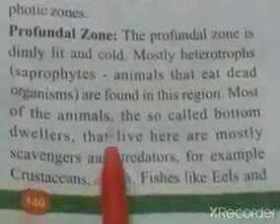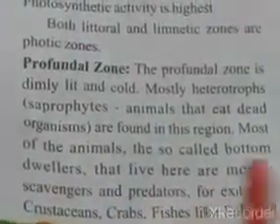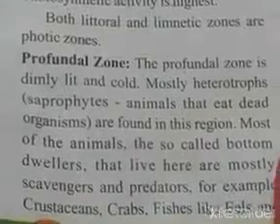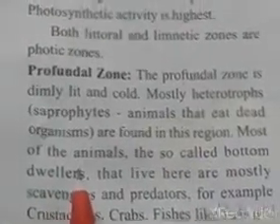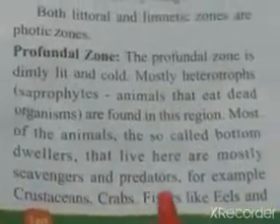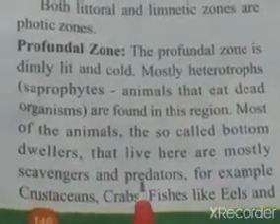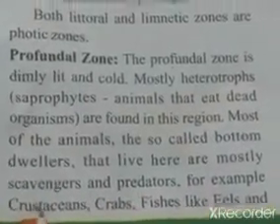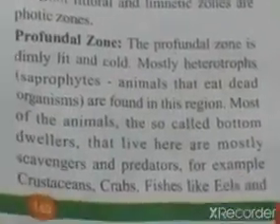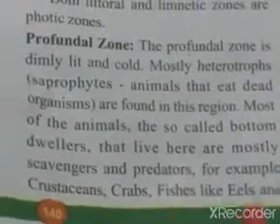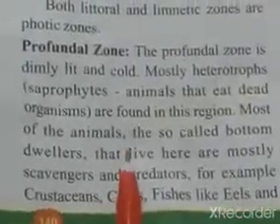Next, most of the animals are so-called bottom dwellers. Bottom dwellers means the animals which live underwater. Those that live here are mostly scavengers and predators. For example, crustaceans, crabs, fishes like eels, and other predatory animals we can see in the profundal zone.